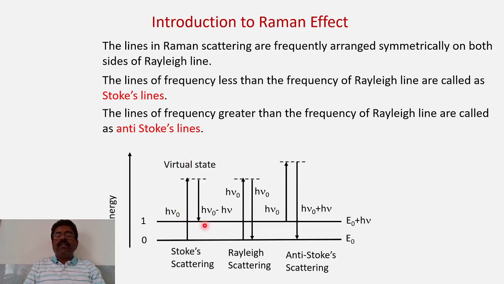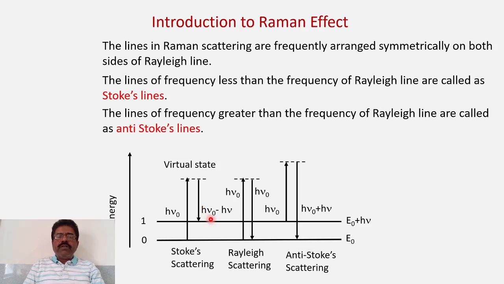Now see here, the phenomenon of Raman scattering is represented. This is the virtual state, and the molecule is, suppose, in its ground state. By virtue of absorption of the radiation, it goes to an excited state, but it will not remain there for a long time. It will come back again to another vibrational level other than the ground state level. So that is, suppose, E plus h nu.